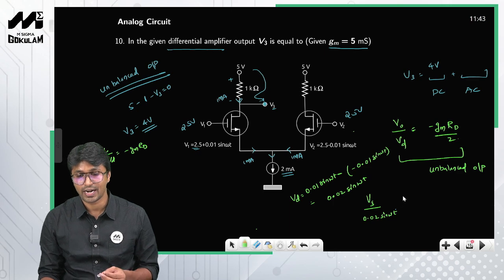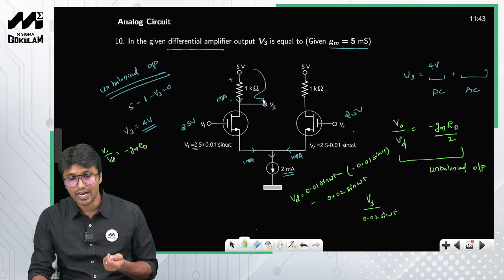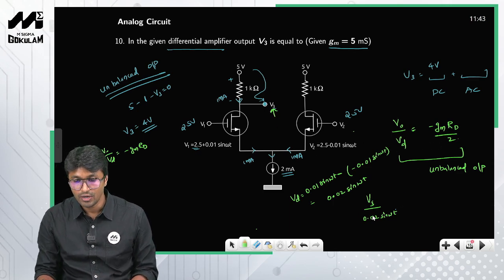So here listen, they are not asking you to find the gain, they are asking you to find the voltage, right? So you use this formula to find the voltage at this particular node.